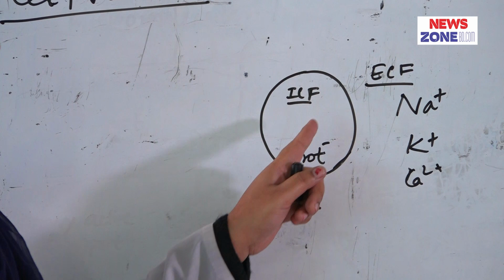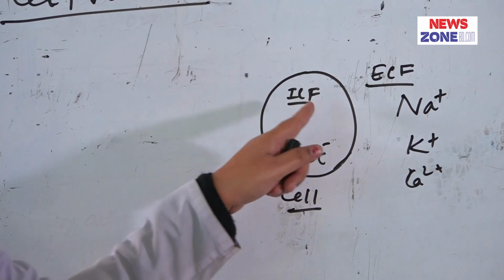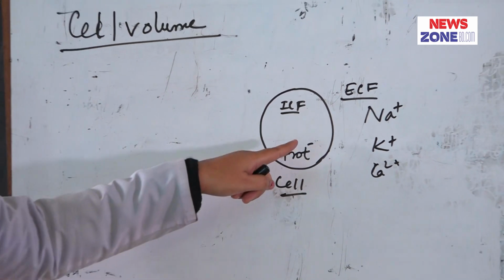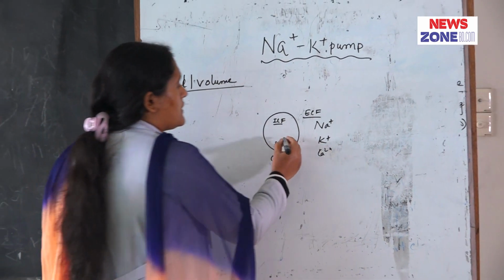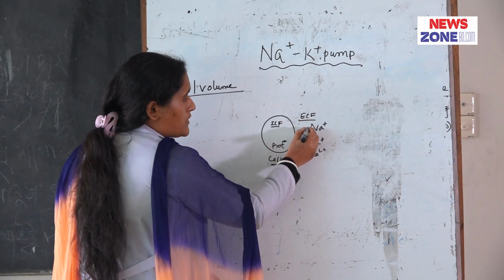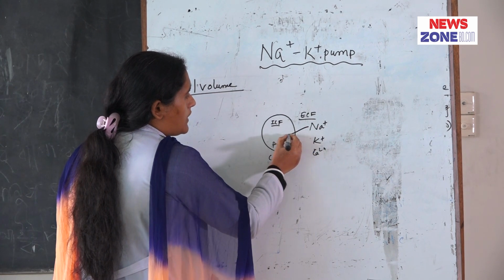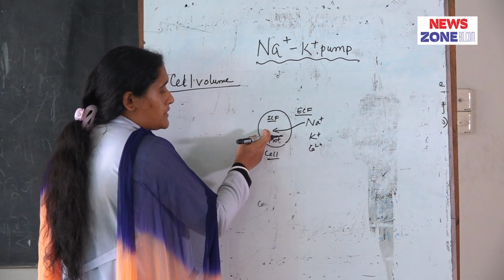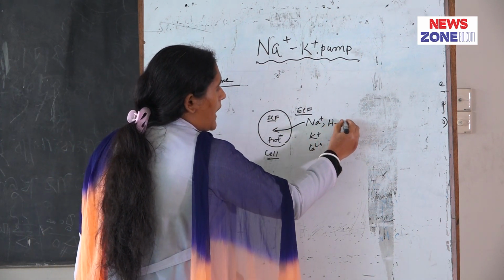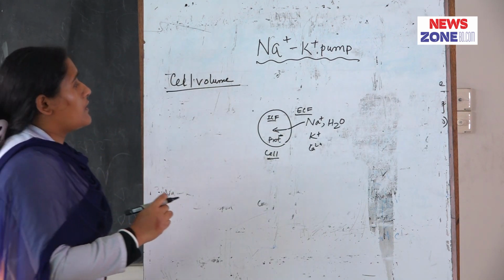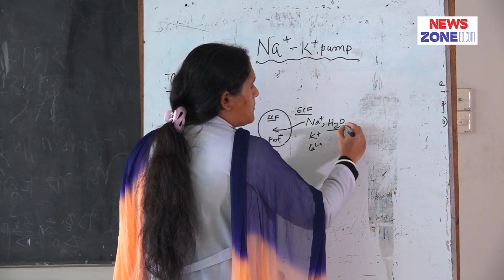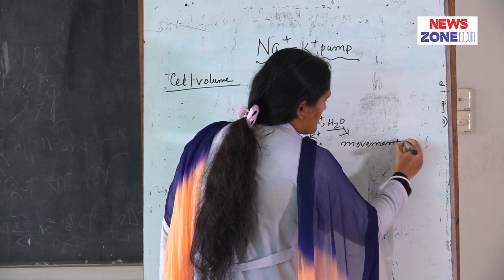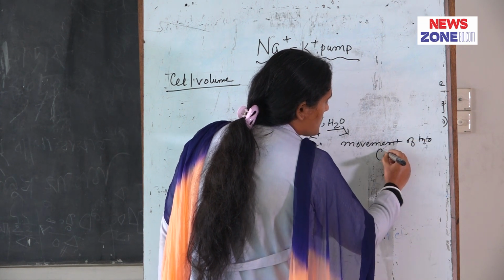Inside of the cell there are proteins and different ions that do not diffuse through the cell membrane, and they are negatively charged, and for this negative charge they attract the positive ions, that is cations. When sodium moves from the extracellular fluid to the intracellular fluid, water also moves along with this sodium. This movement of water is called osmosis.